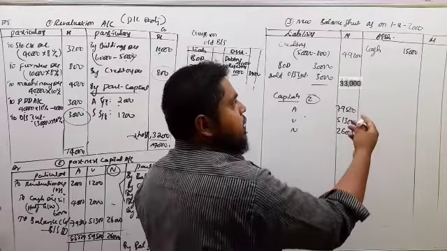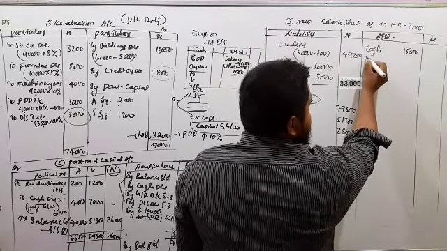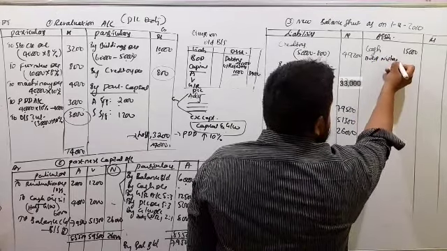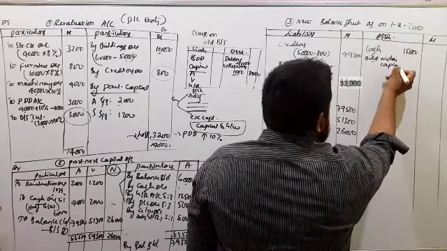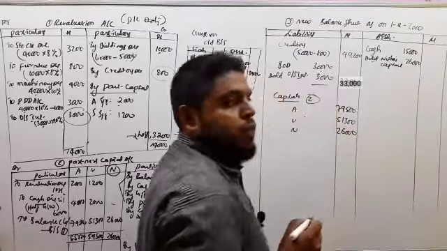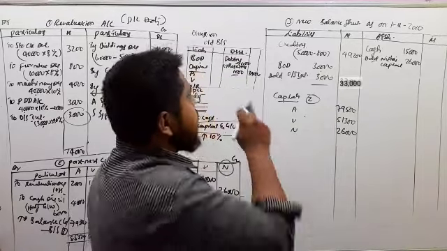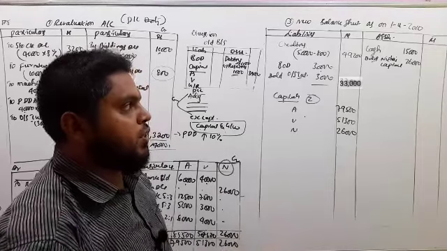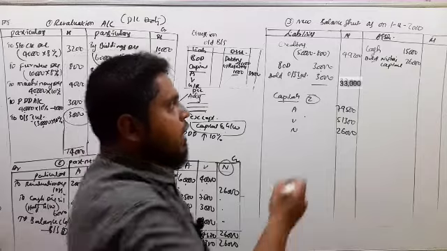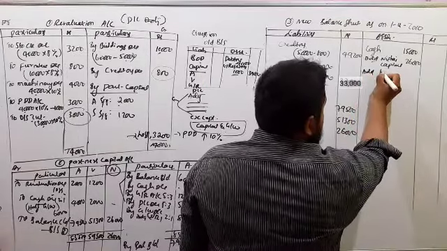Now the new partner, Nisha, is bringing capital. So add Nisha's capital, which is 26,000. The 15,000 is the cash given in the old balance sheet, and the new partner Nisha is bringing capital in the form of cash, 26,000. Again add half goodwill.